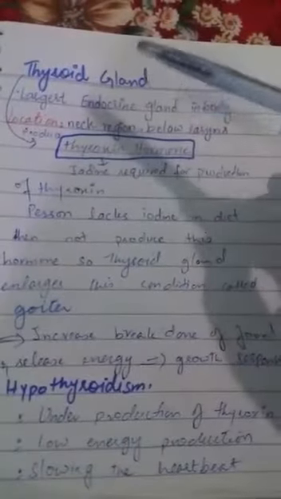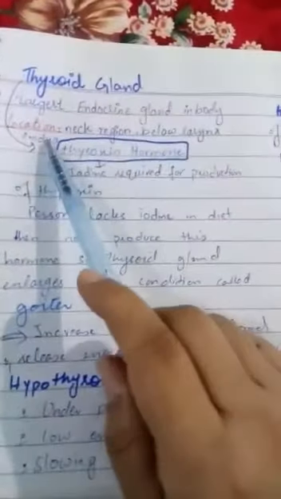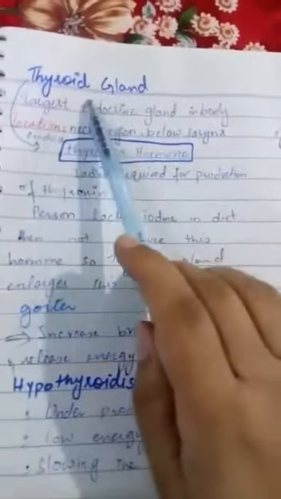Yesterday we started the endocrine glands. So the second important endocrine gland is the thyroid gland. The thyroid gland is the largest gland in the human body. The thyroid gland is located in the neck region below the larynx. So this is the location of the thyroid gland.